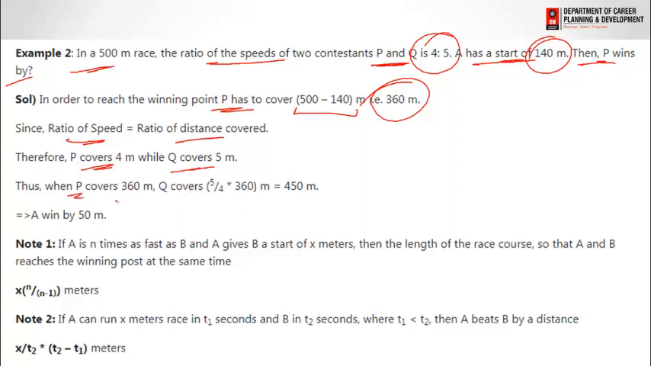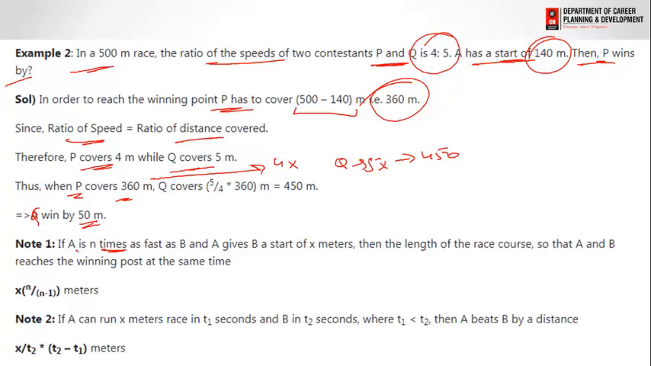As P covers 360 meters, where 360 meters defines the distance covered by P, that is equal to 4x. In the same sense, the distance covered by Q is 5x. If 4x is equal to 360, then 5x is equal to 450 meters. Hence we can say Q wins the race by 50 meters.